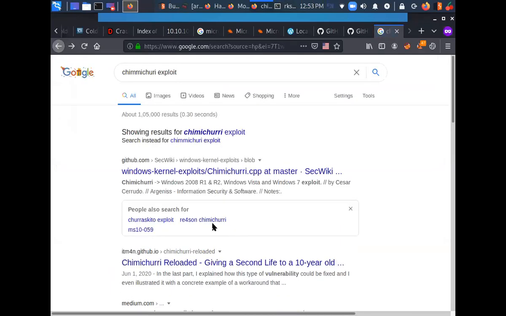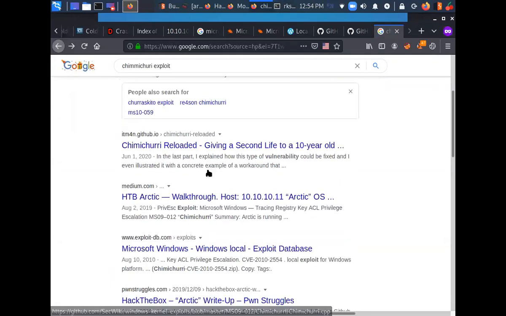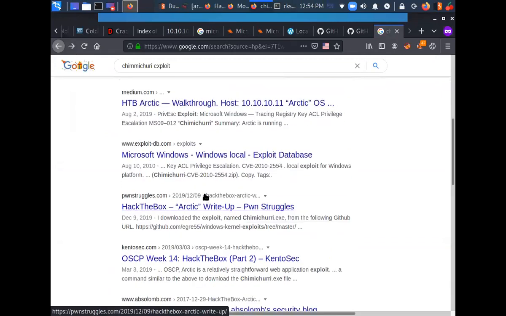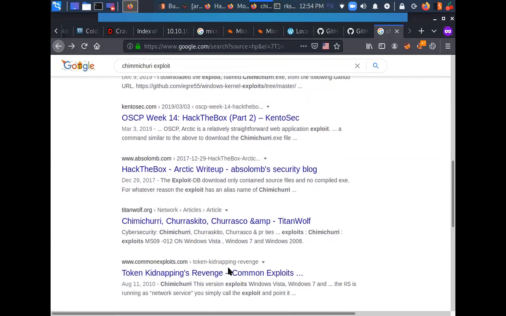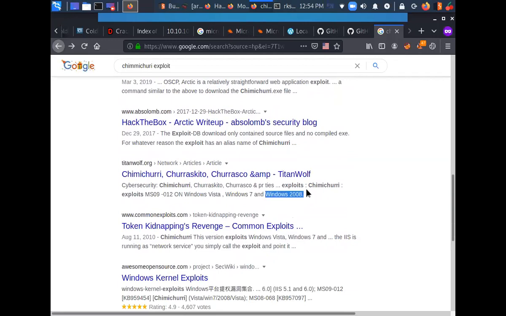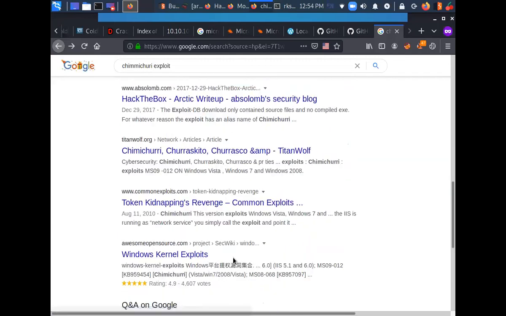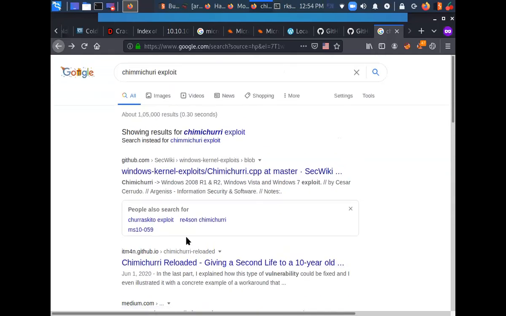I don't know. Churrasquito, churrasco. So these are very famous exploits against Windows 2008 servers. That's why I remember these exploits by name.